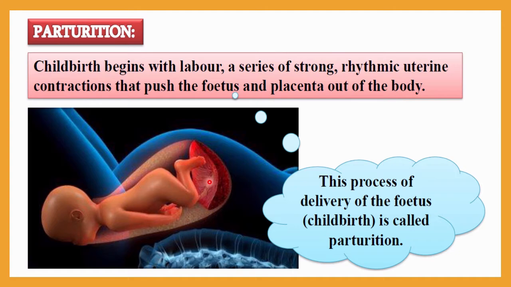This process of delivery of the fetus, or childbirth, is called parturition. So what is parturition? Parturition is the process of delivery of the fetus, or childbirth.